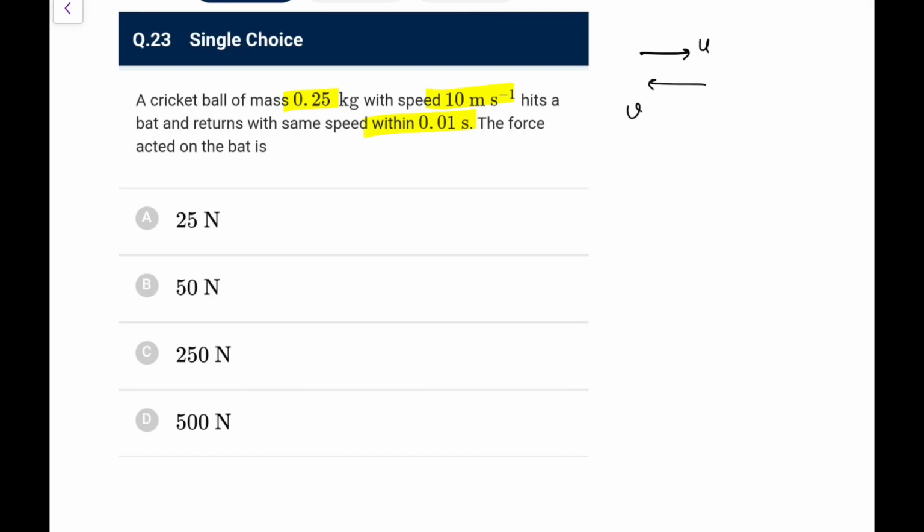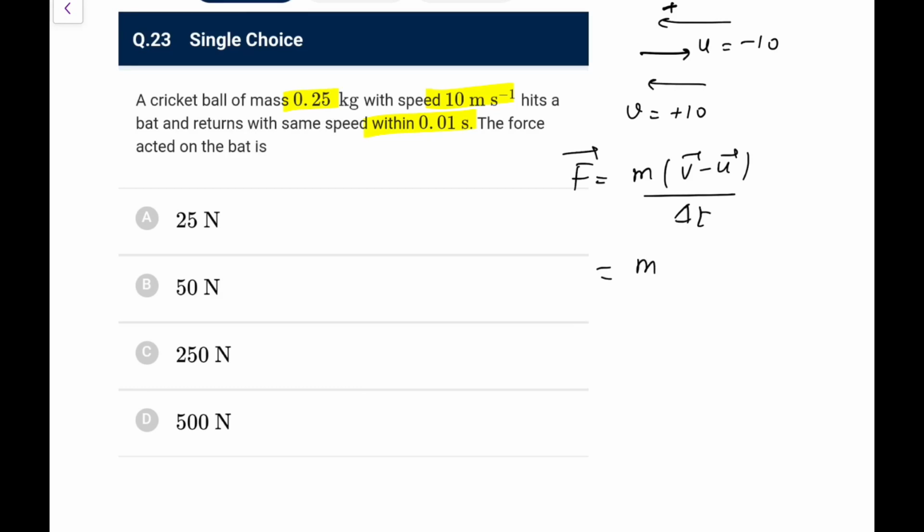So I can write this u and v. If I take this direction as positive, u will be minus 10 and v will be plus 10. So we can write force is delta p, that would be m times vector v minus vector u upon delta t. If I do that, vector v minus vector u would be 10 minus minus 10, so it would be 20 upon delta t.